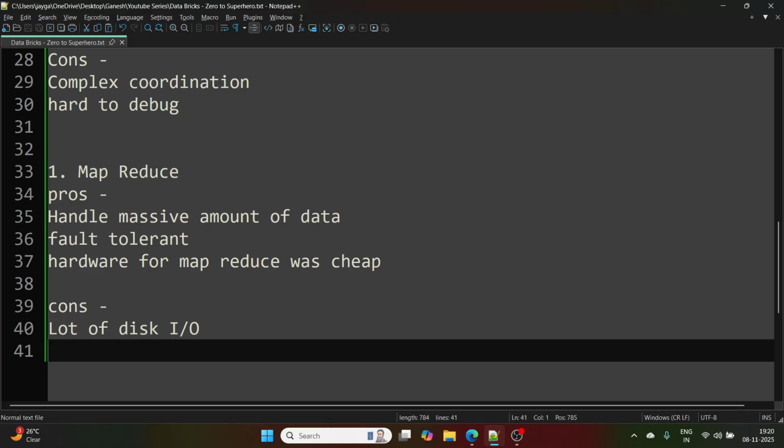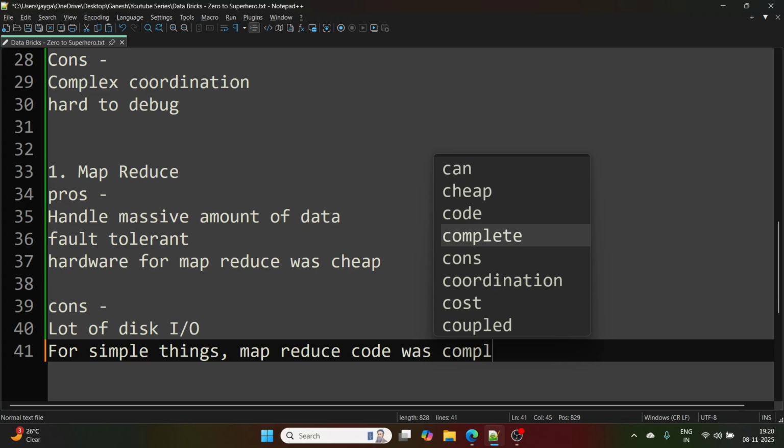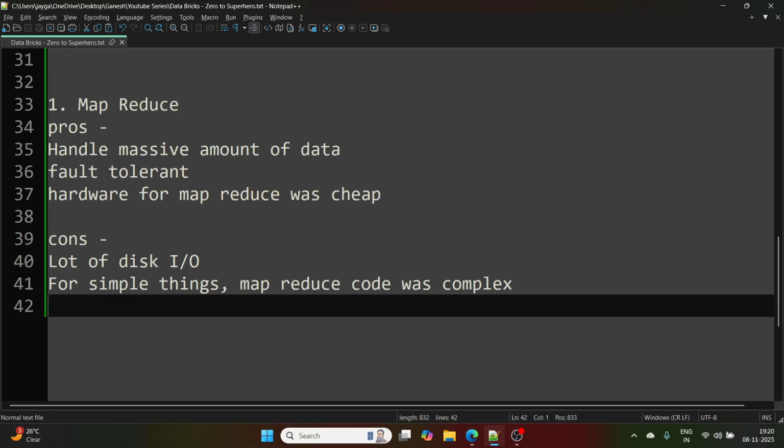Next, even for simple things, MapReduce code was complex, because this code used to be written in Java. For example, take a filter. You must have gone through the PySpark series that we have completed.